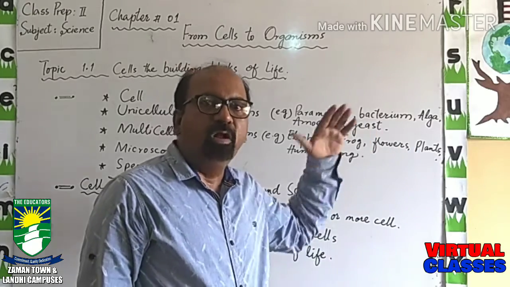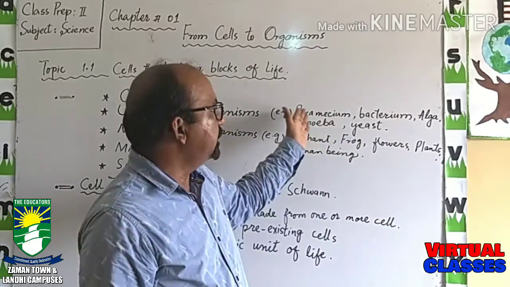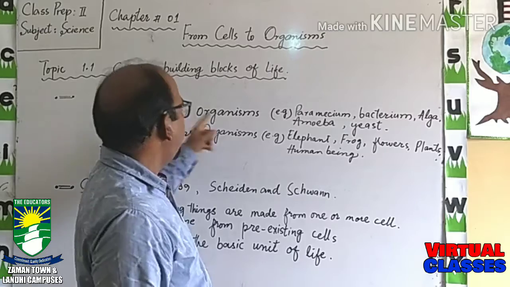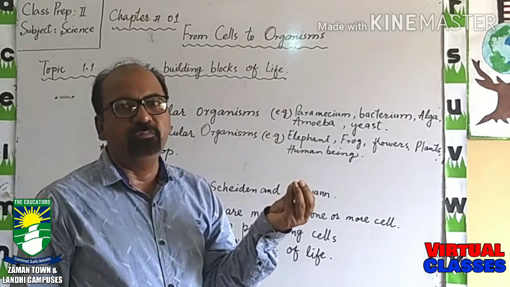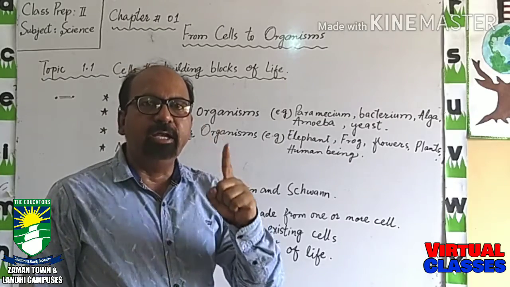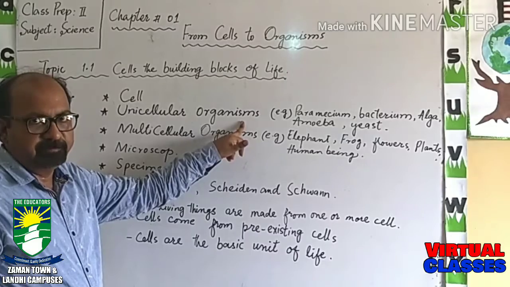Since they have all the life processes, we can easily say that these are living organisms. But why are they called unicellular organisms? Because they consist of only one cell.